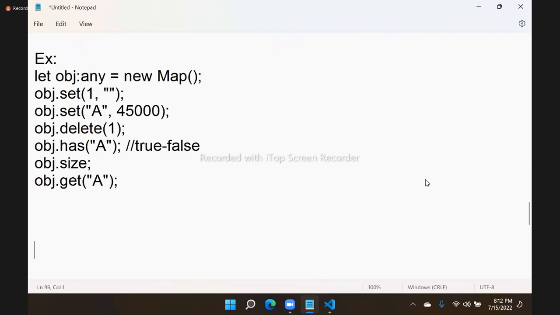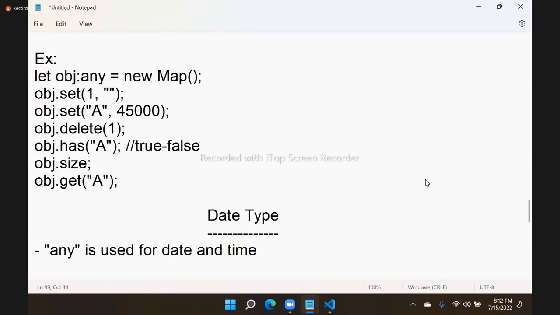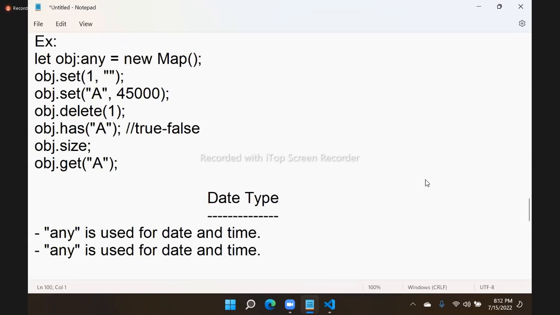Next question here is, in TypeScript, how to store a date type. What is the data type for date? There is no specific data type, so again, any is used for date. Date and time values are also any. How date is stored and accessed, you know already. We don't have any special data type for dates in TypeScript. That means if you have to store a date value, you have to use any as the type.